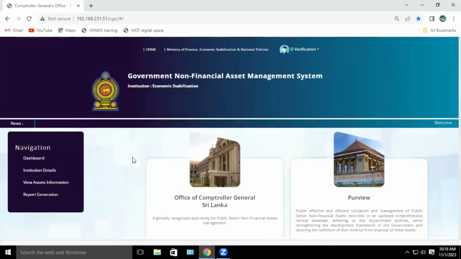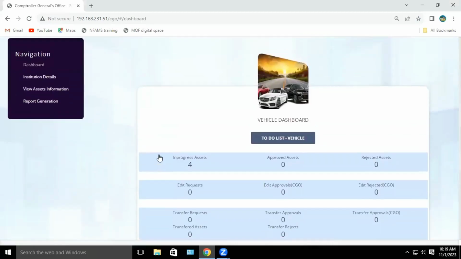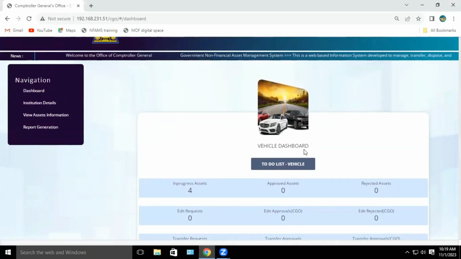Now, you can see in the navigation panel on the left side, here you can see these 4 icons: dashboard, institution details, view asset information, and report generation. Now, click the dashboard button. Then, you can see the vehicle dashboard like this.